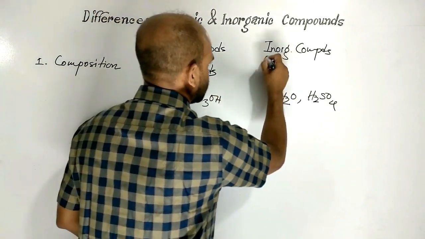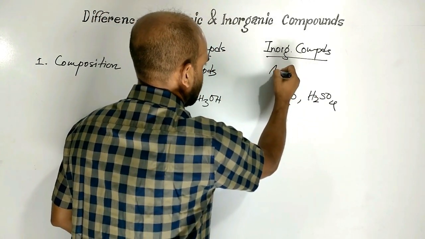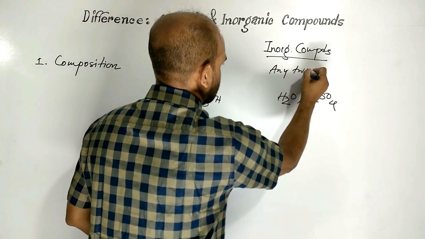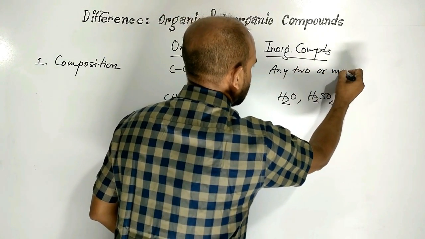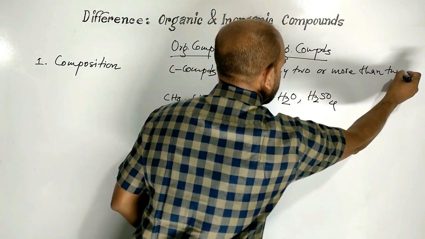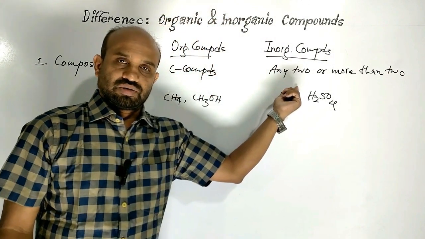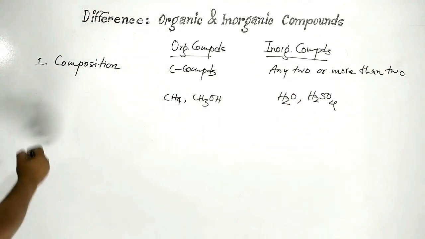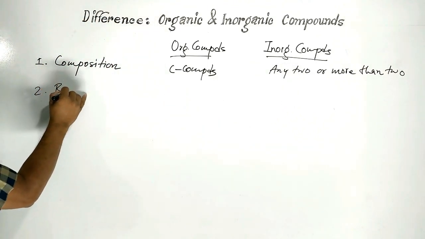Inorganic compounds, basically any two or more than two elements. Second point is bonding.